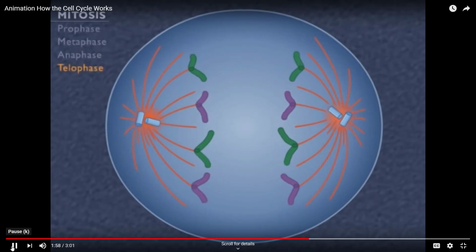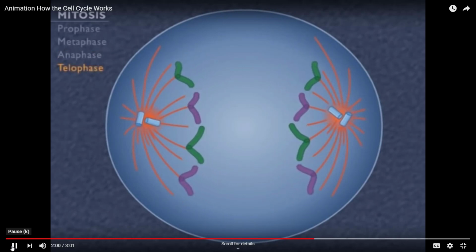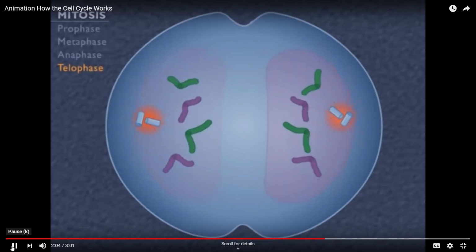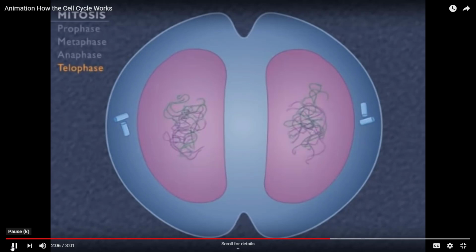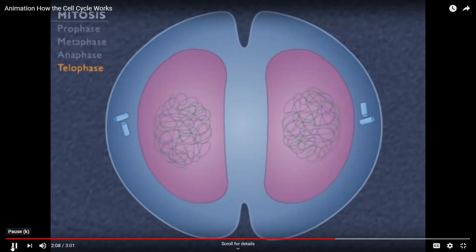In telophase, the 2 groups of chromosomes reach the opposite ends of the cell. As a new nuclear envelope starts to form around each group, the chromosomes uncoil and the spindle disappears.